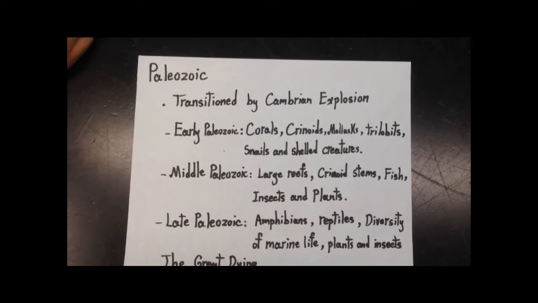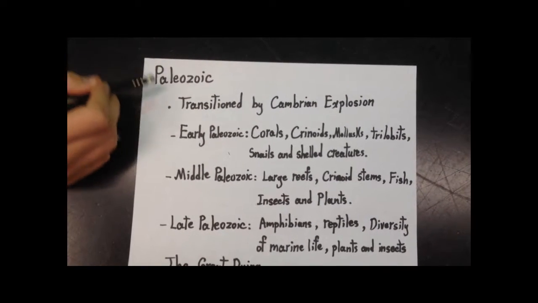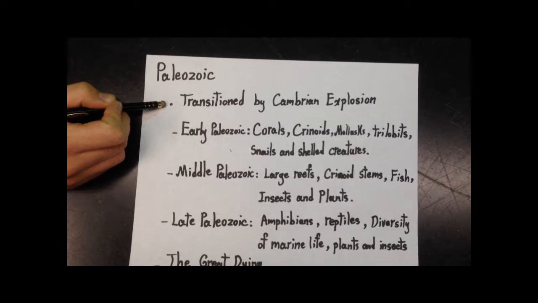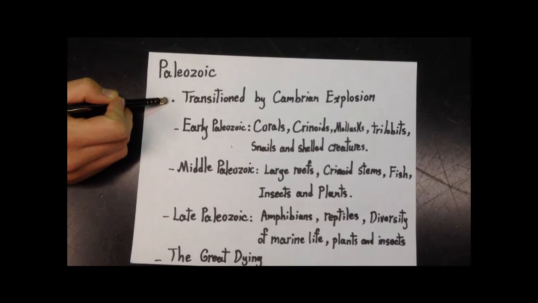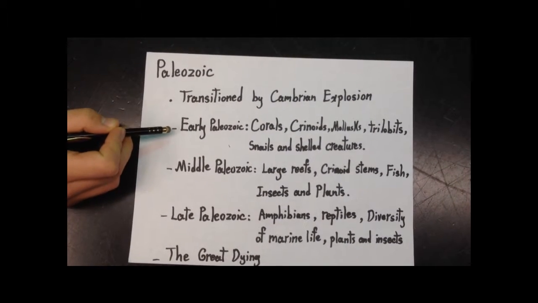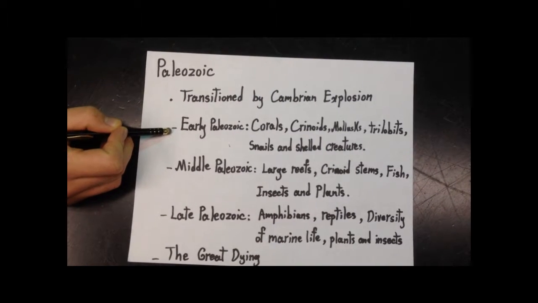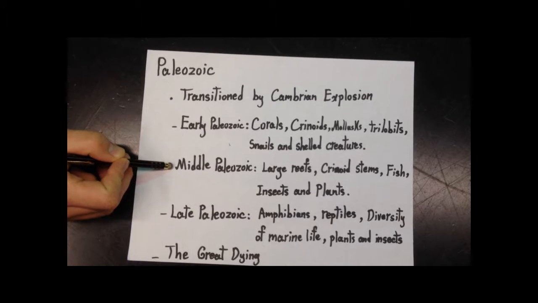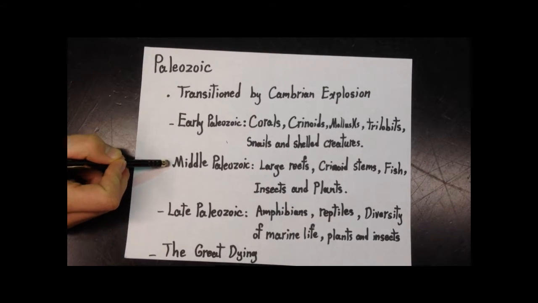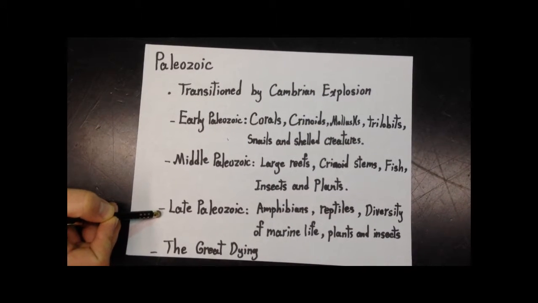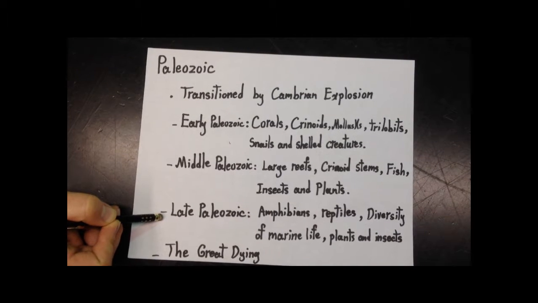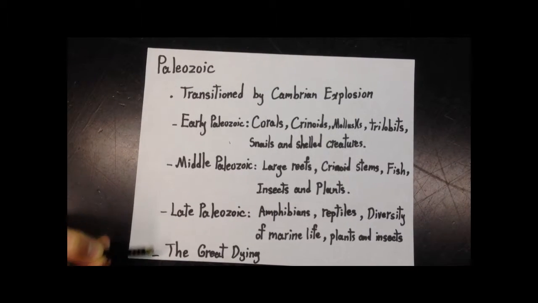A period of rapid evolutionary change, called the Cambrian explosion, led to the Paleozoic era. Over this era, first there were creatures like corals and mollusks that later developed into large reefs. Fish, insects, seedless plants, amphibians, and reptiles appeared for the first time and further diversified until an event of major extinction called the Great Dying gave end to this era.